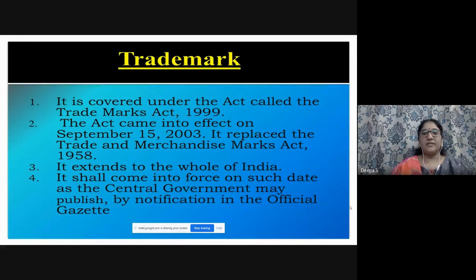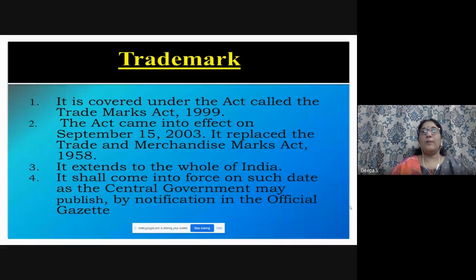Trademarks Act 1999. The act came into effect on September 15th, 2003. It replaced, which act did it replace, right? So this is one of the questions, the date of effect, and when it shall come into existence. So it extends to the whole of India. It shall come into force on such date as the central government may publish by notification in the official gazette.